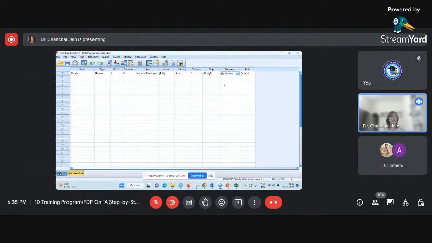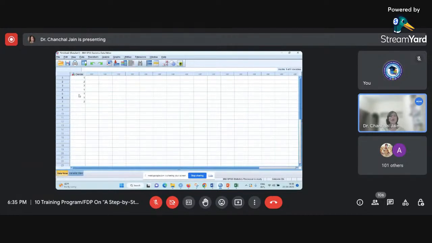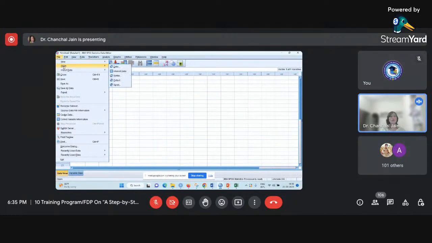Now coming to the next, again I have come to the data view window here. I think for the file menu, you can understand, you can open a file, you can open a new file, you can open an existing file, you can import the data, you can save a file.